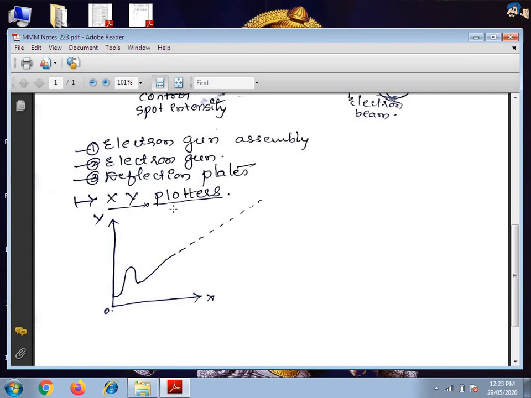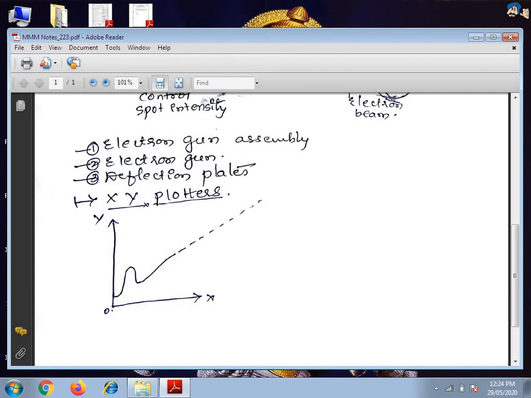The EMF used for the operation of XY plotters may be the output of a transducer that may measure displacement, force, pressure, strain, or any other physical quantity. Thus, with the help of XY plotters, along with an appropriate transducer, a physical quantity may be plotted against another physical quantity.